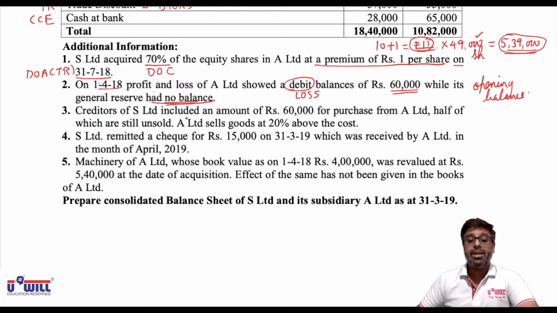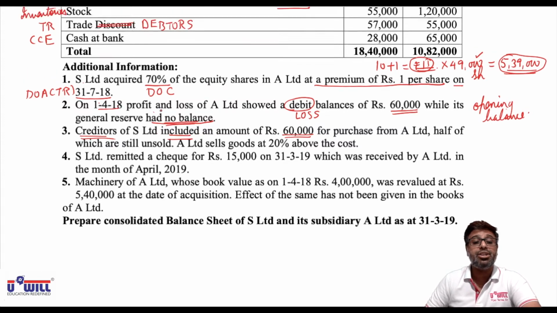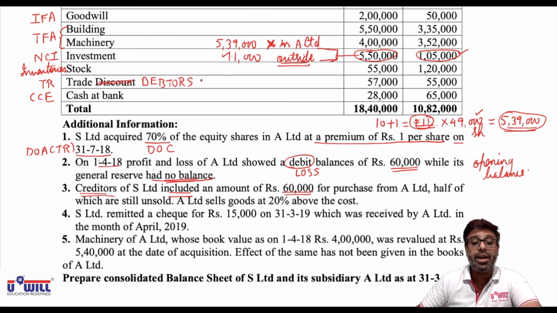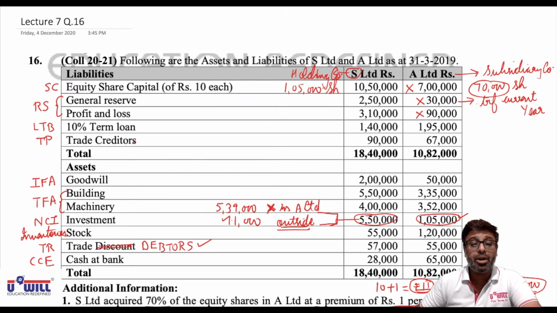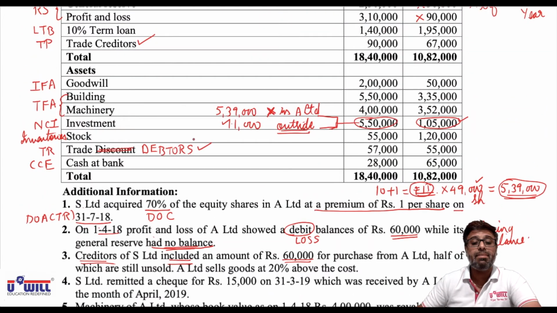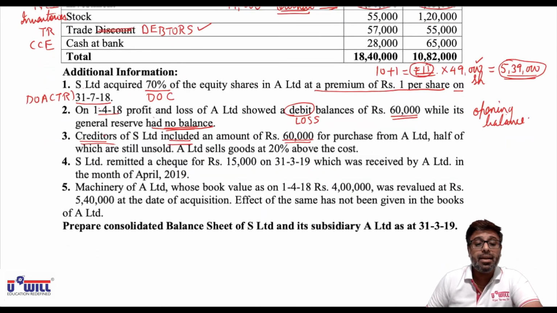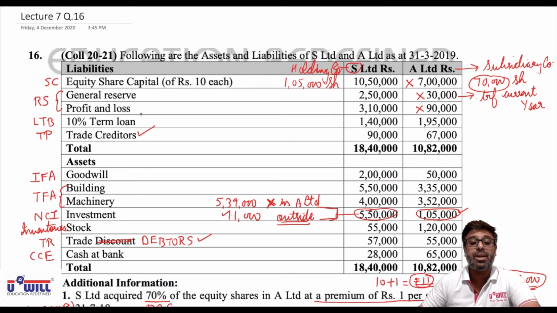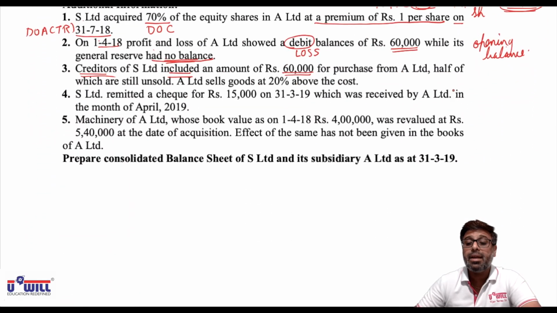Creditors of S Limited included an amount of 60,000. So intercompany adjustment. Put tick on trade debtors and put tick on trade creditors. 60,000 we will minus from debtors and minus from creditors. Creditors of S Limited included an amount of 60,000 for purchases from A Limited. So minus from creditors and minus from debtors.